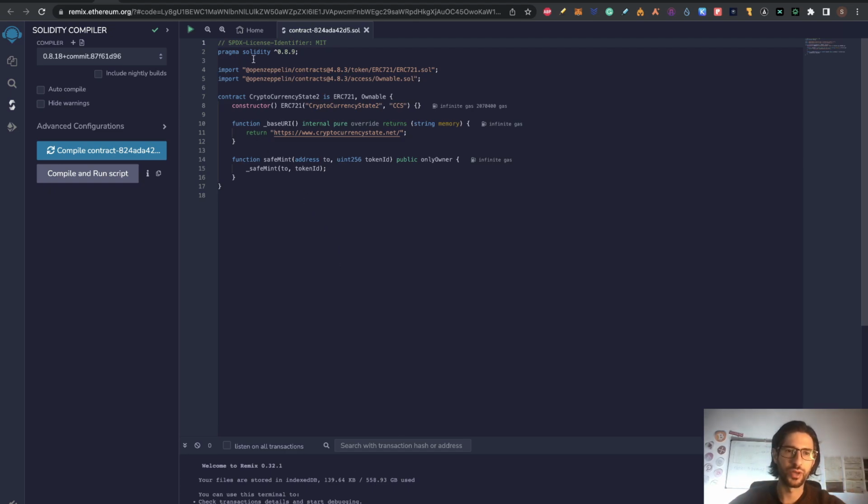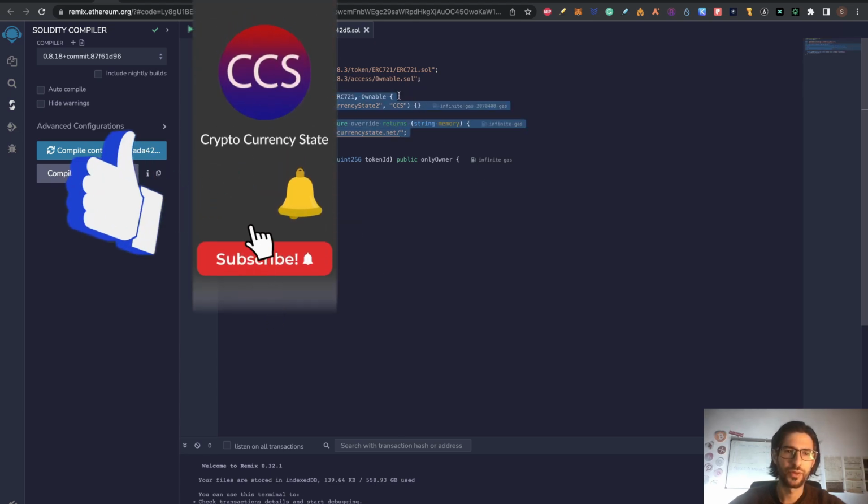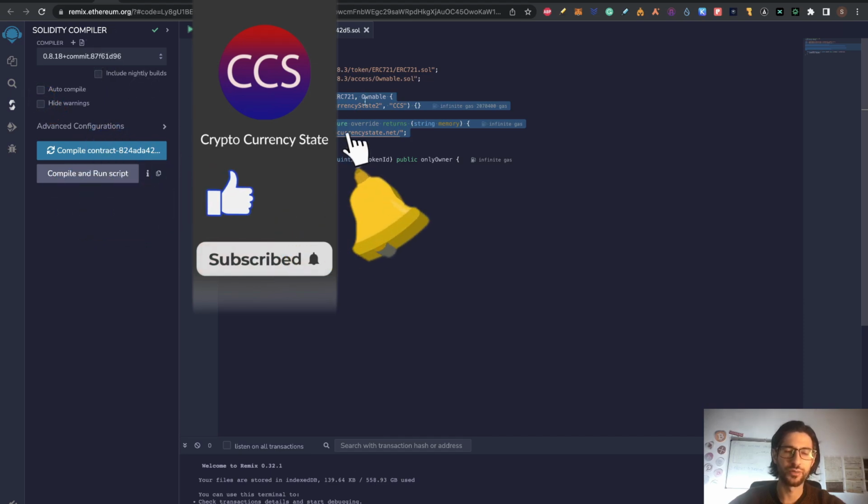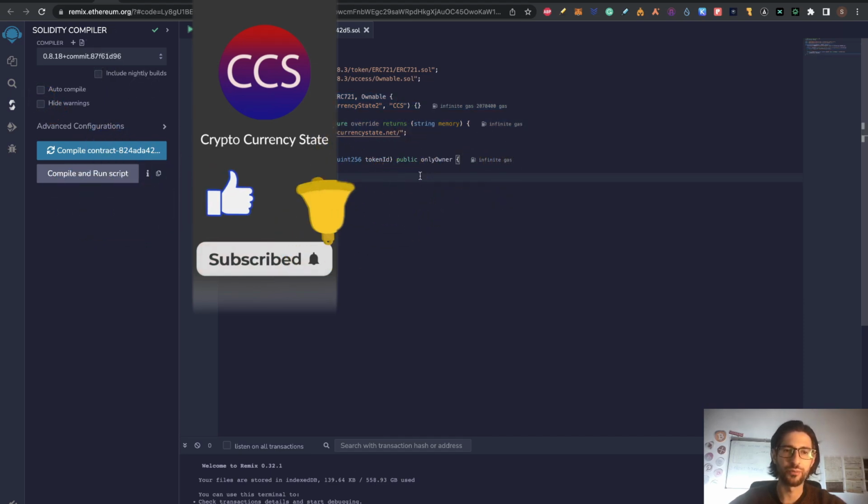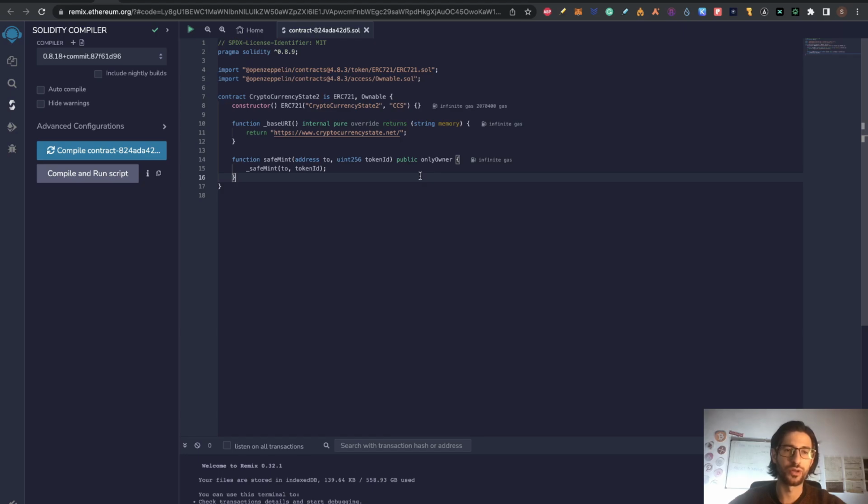Like you can see here the version of Solidity that we are using for deploying this smart contract, a little of the code on how we are creating this and what libraries we are importing and all that. This is really geeky. Maybe you are not familiar with code, you are not a developer, but I'm going to guide you step by step. I also think that this interaction is important for this possible airdrop.